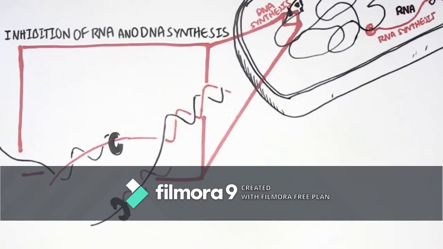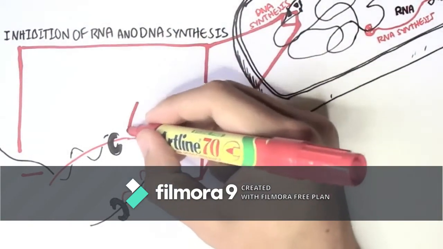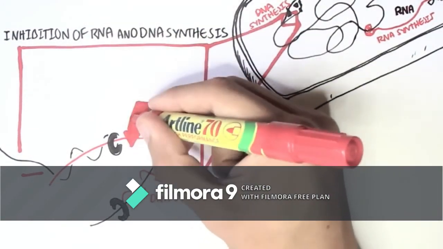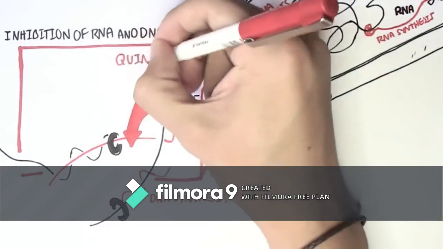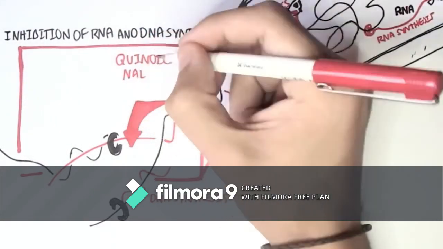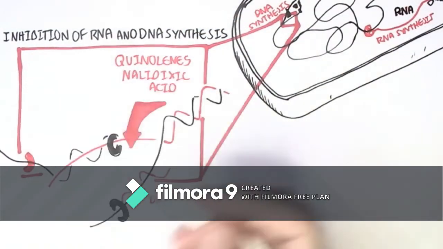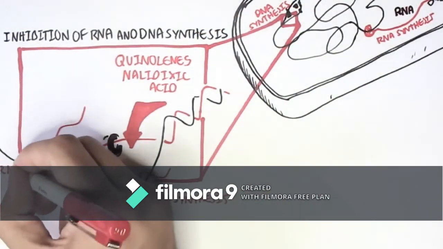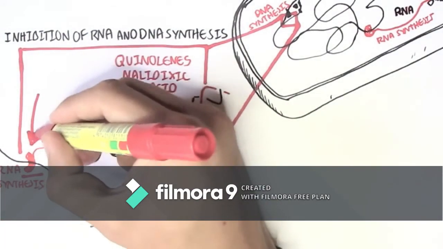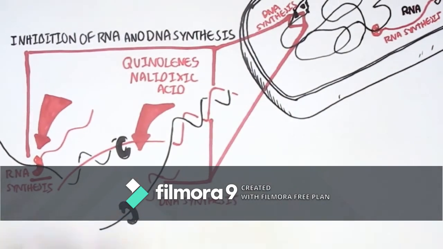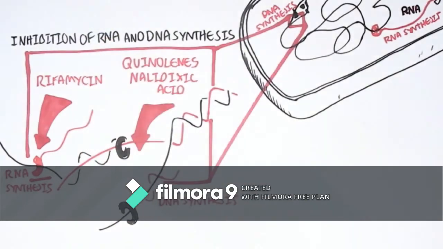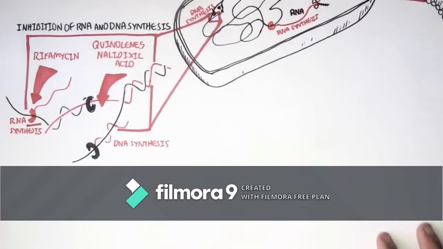We have antibiotics that prevent DNA from being synthesized. These are quinolones and also a class known as nalidixic acids. And then, of course, RNA can be made from the DNA. There are drugs such as rifamycin, which prevents RNA synthesis and therefore protein synthesis.